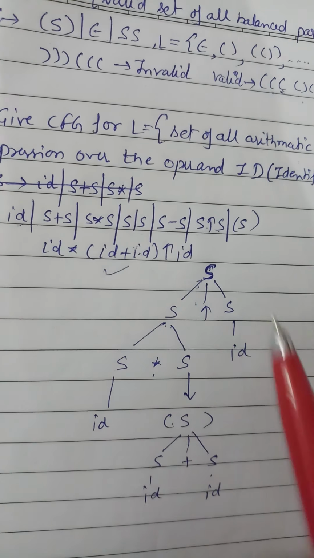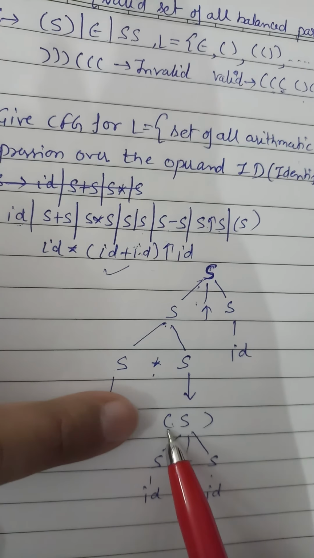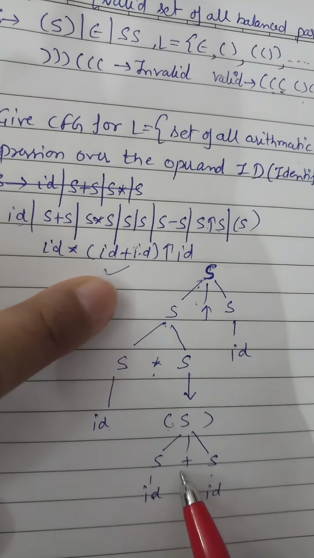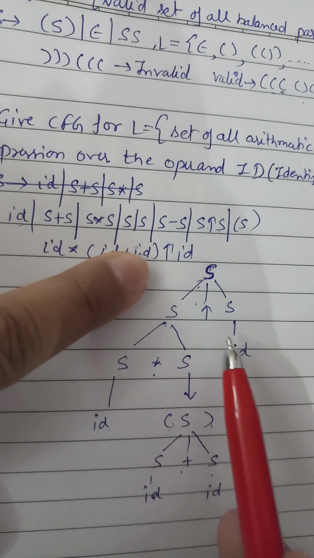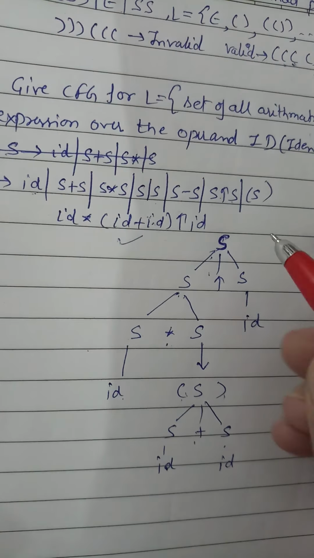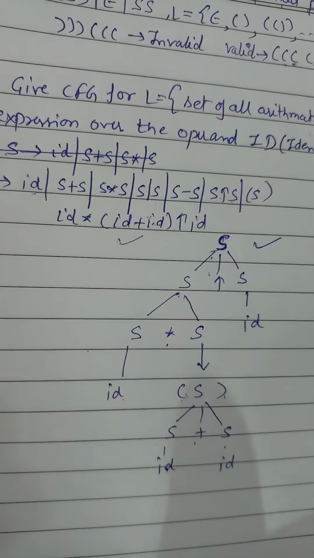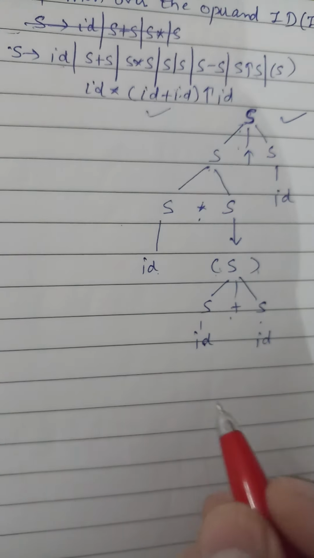So we will get this string: id star, the bracket start, then id, then plus, then id, then that bracket closed, then that power, and that id. So this string belongs to that CFG. This proves it here. So now move to the next.